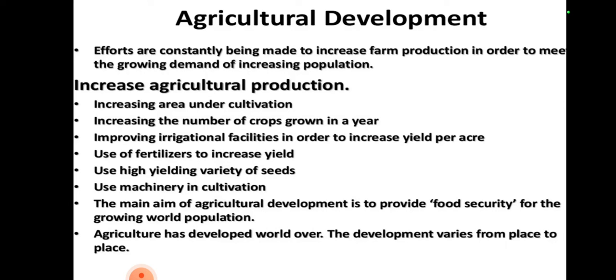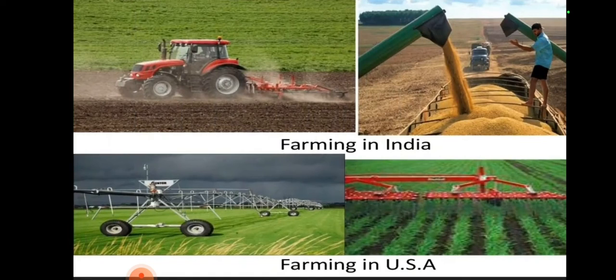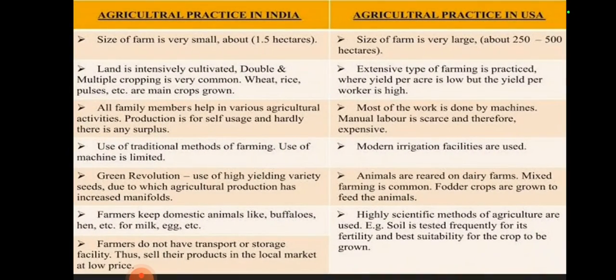Increase agriculture production, increasing area under cultivation. Farming in India and farming in USA. We know in India two-thirds of the population depend on agriculture. See the example, see the information related to agriculture practice in India.